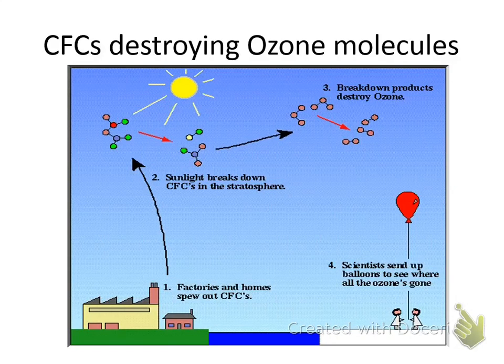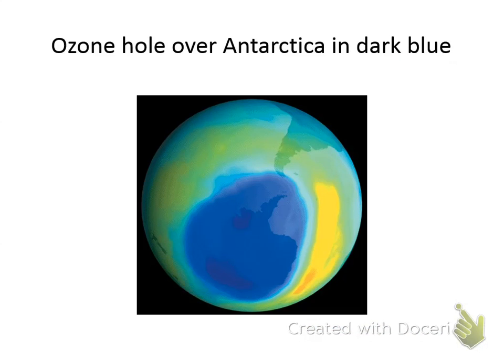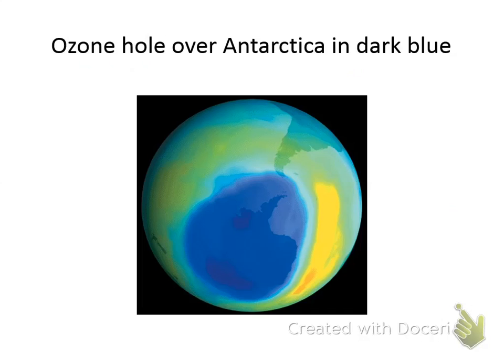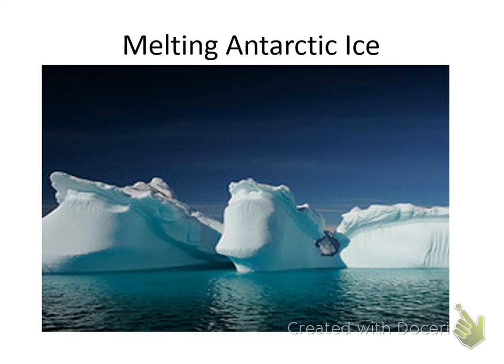The ozone holes in Antarctica, I've got this picture here. You can see the blue is where it's a hole. And look at this. Because of the ozone melting, the ice caps in Antarctica are melting, and that's where the polar bears live. And so that could cause problems, and it could cause cancer. So I hope this was helpful.